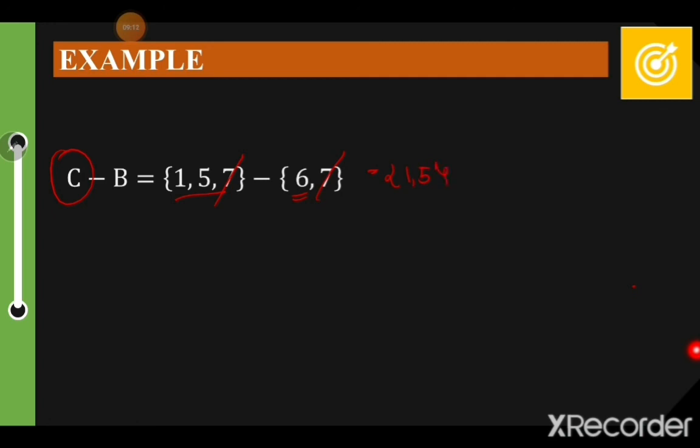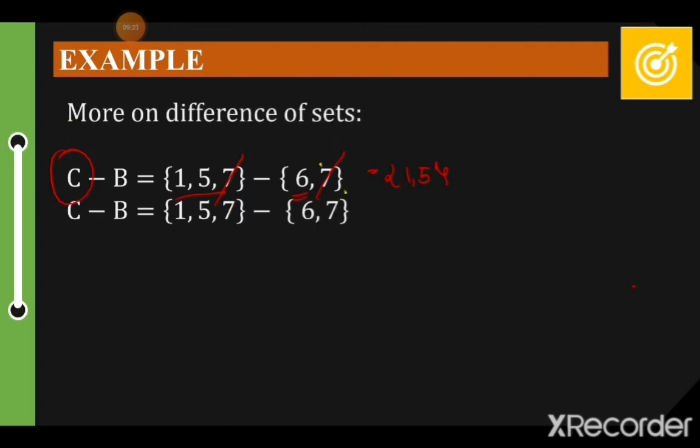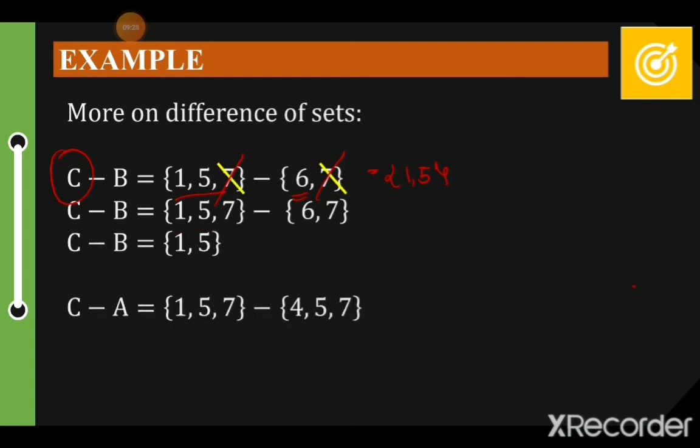Kaya nga sinasabi ko sa inyo, always remember na huwag nyong mapagbaliktad yung minuend sa subtrahend nyo. Okay? Next is your C minus A. Pag C minus A, the elements that can be found in both C and A are 5 and 7. Therefore, the answer is 1.